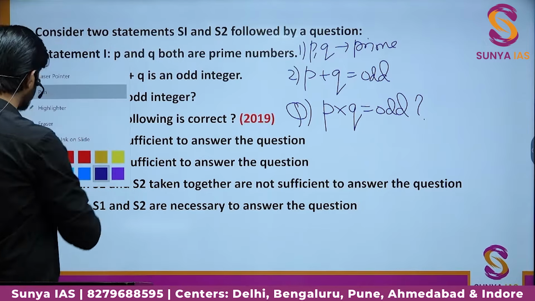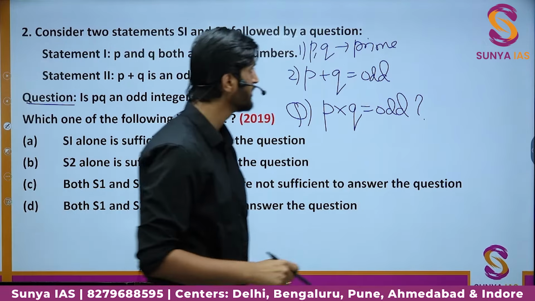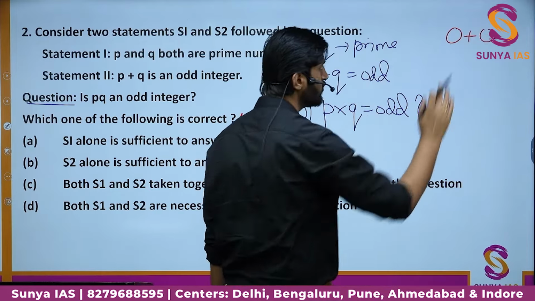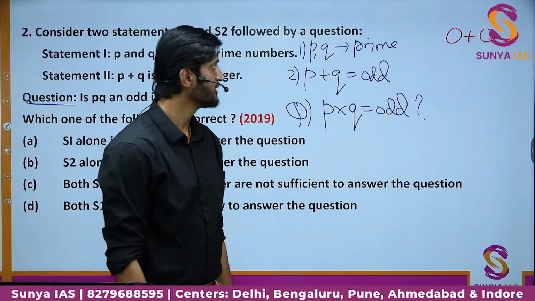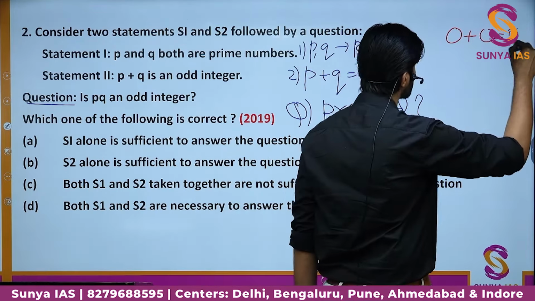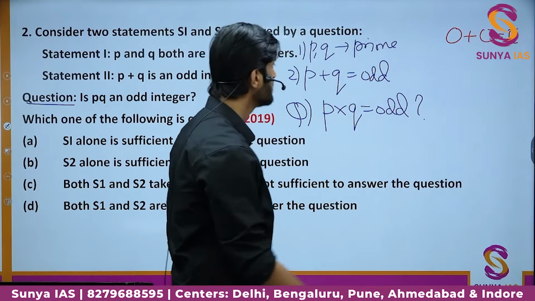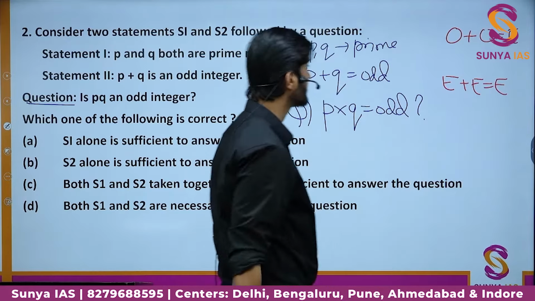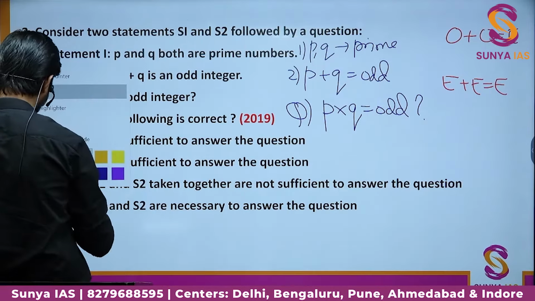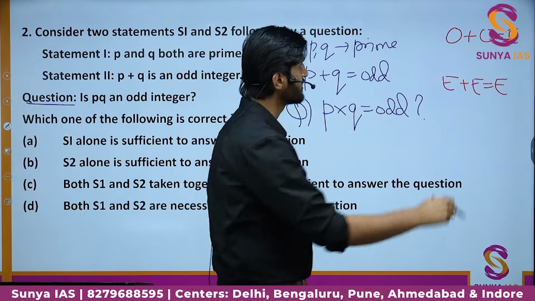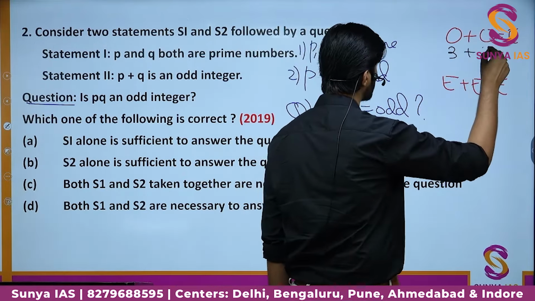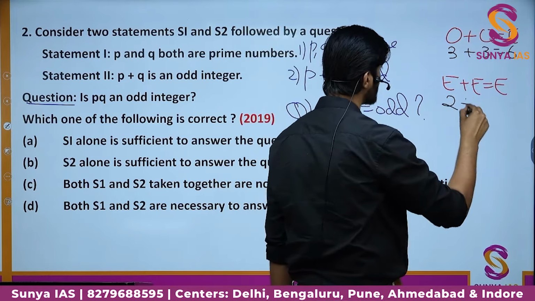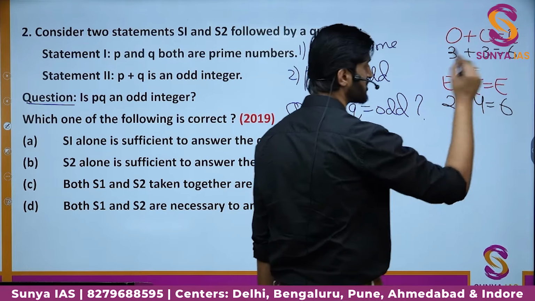So before starting the question, we must know one basic thing, that when we add an odd number and an odd number, here it is O and O, which is signifying odd, the sum is always an even number, right? Similarly, if you add an even number and an even number, the sum is always an even number. Let me show you an example so that you trust my statement. Let us take an odd number as 3, another odd number as 3. The sum is 6, which is even. Similarly, if we take the even number as 2 and another even number as 4, the sum is 6, which is an even number.